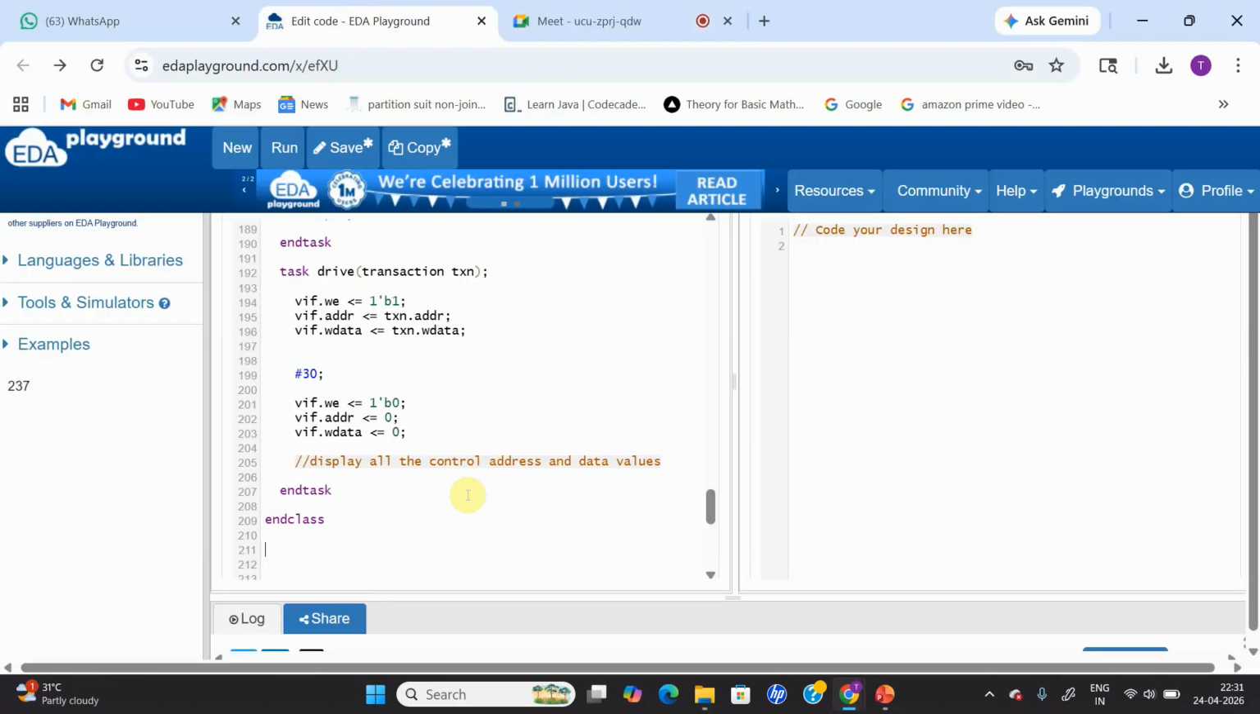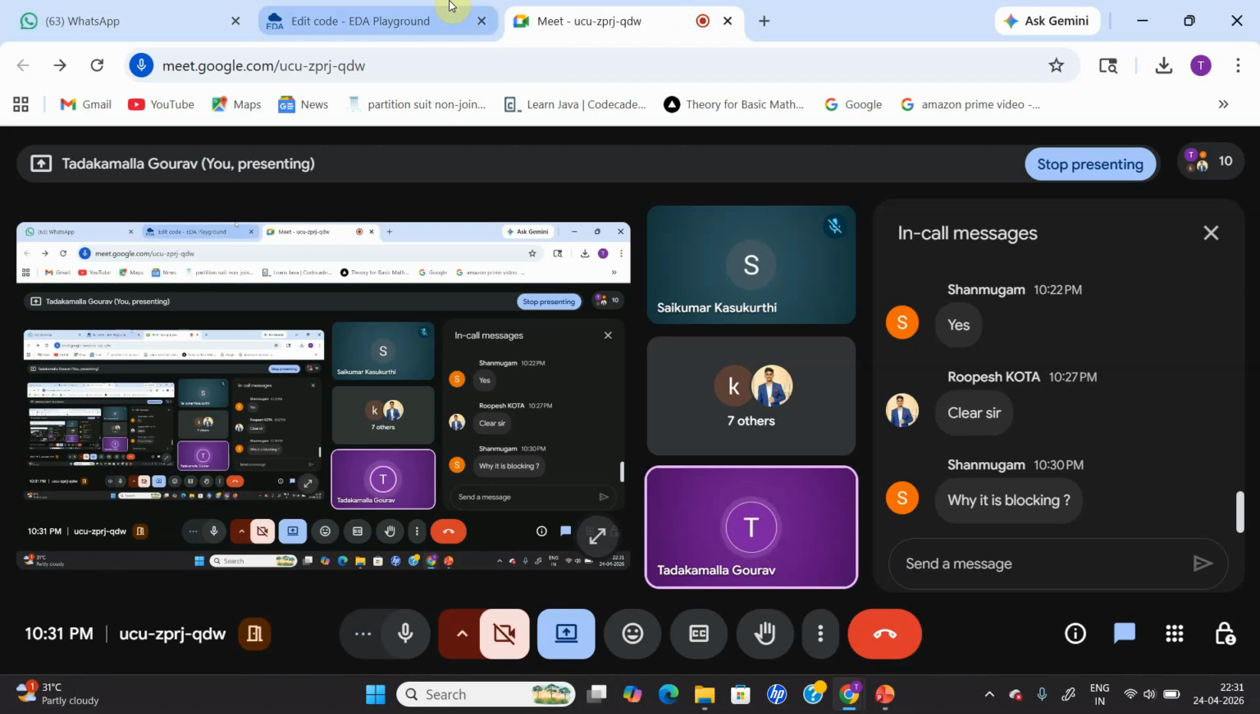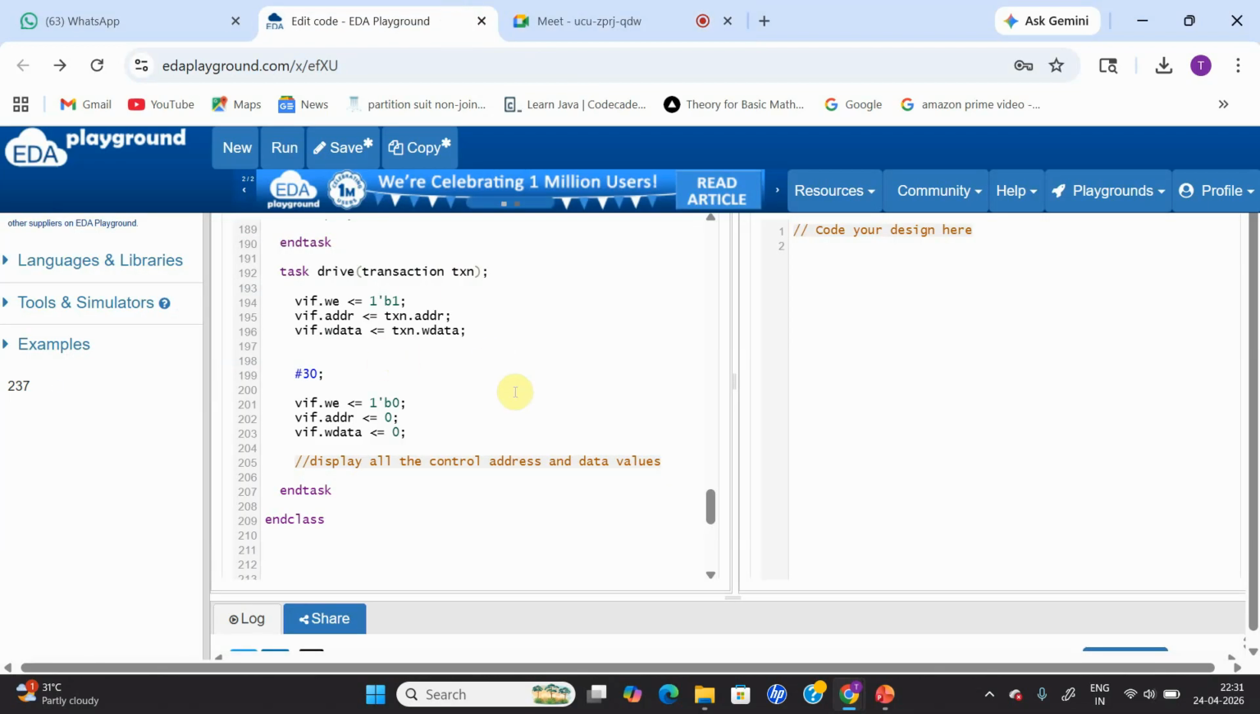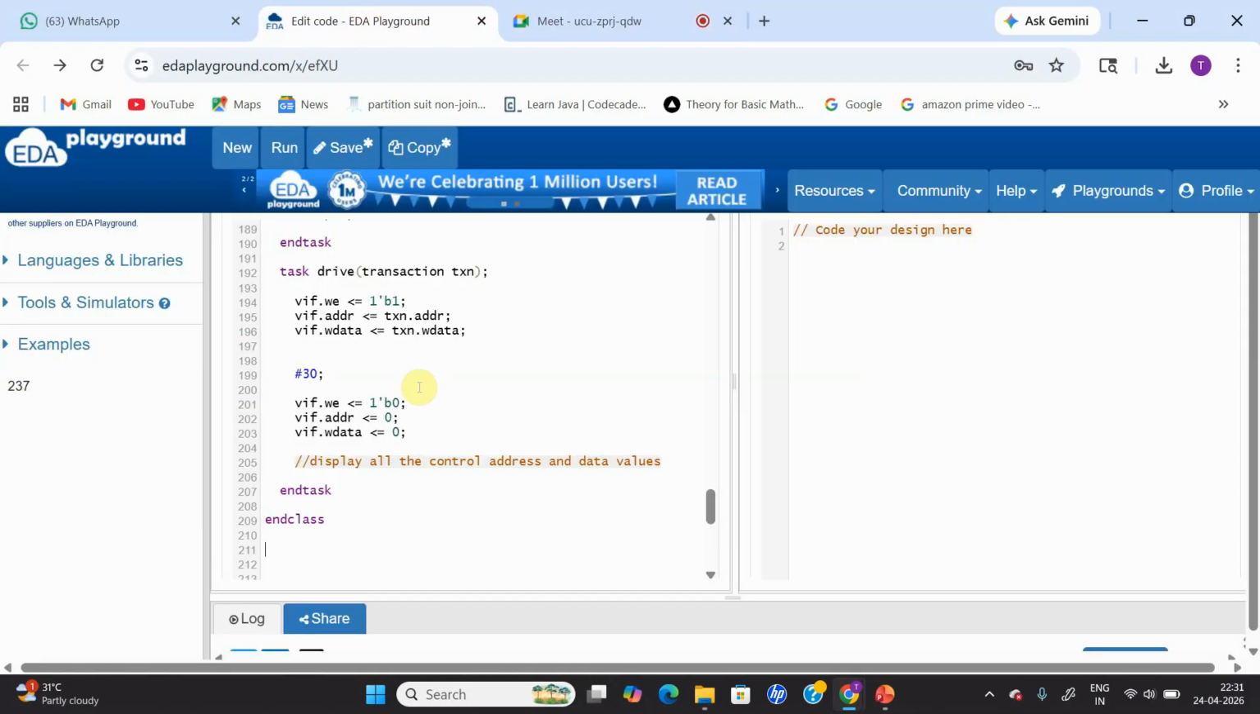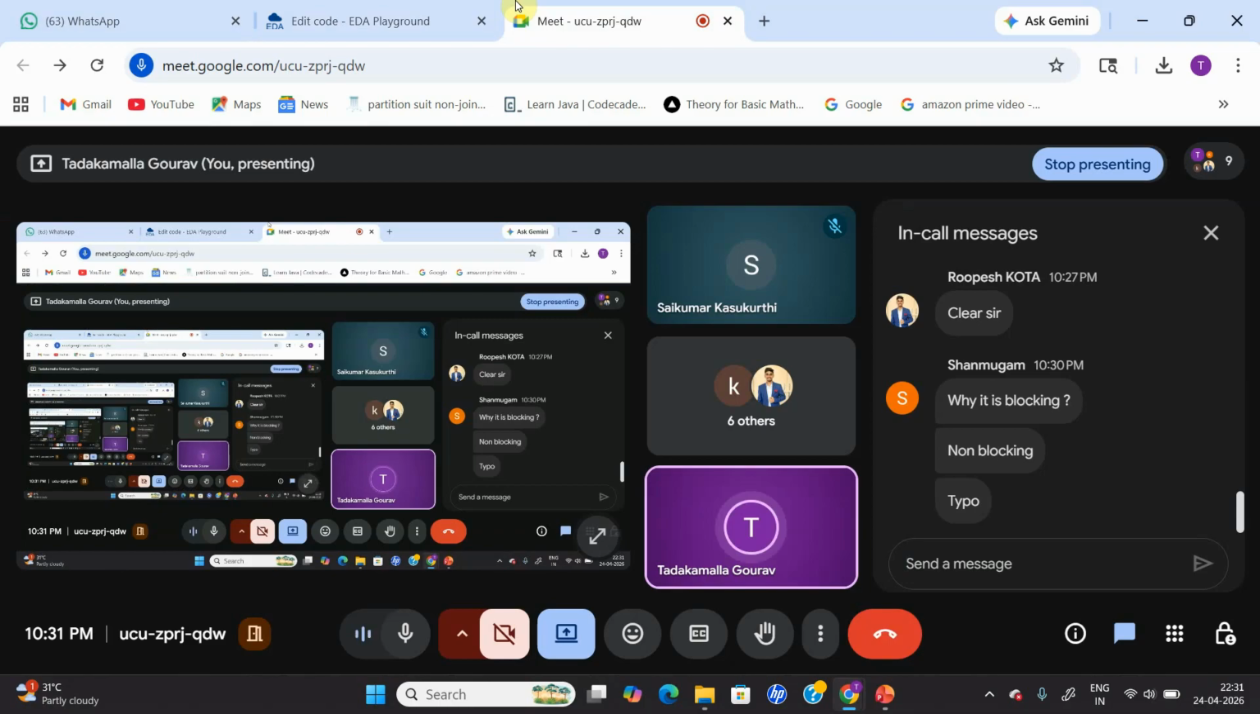Where am I using blocking? I'm using non-blocking, right? Everywhere. Nowhere I was using blocking. Yeah, non-blocking because you need to provide everything at the same time, right? You need to provide the write address, write enable, W data, everything you need to provide. The driver is going to provide them parallelly. Okay, the driving is going to happen parallelly. Is it clear?